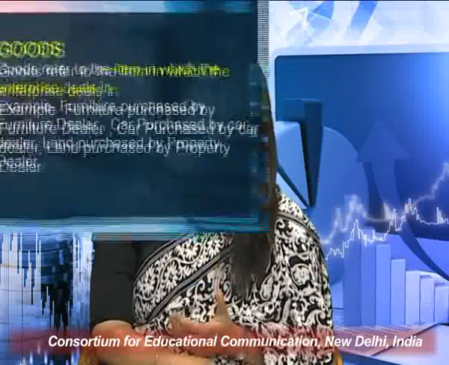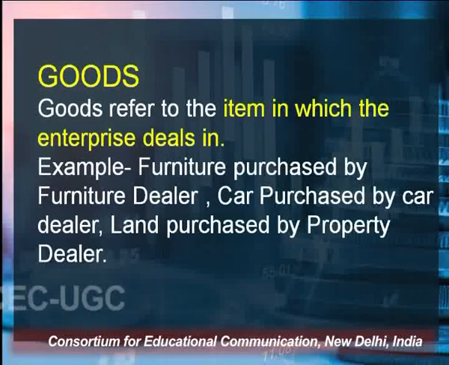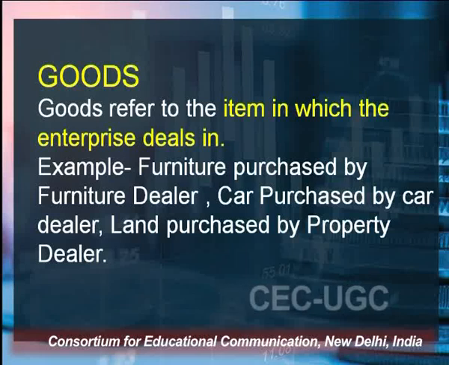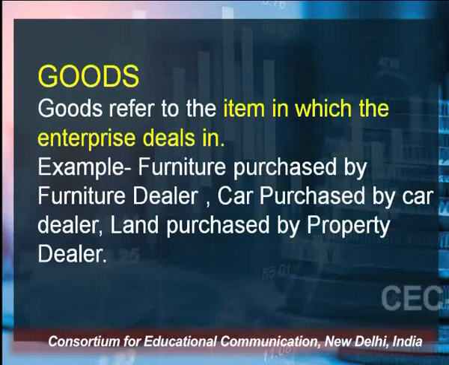And this capital would be shown on the asset side of the balance sheet. The next term is goods. Goods refer to the item in which the enterprise deals in. This is any item in which the enterprise deals in. Example: furniture purchased by furniture dealer. So, the furniture dealer is dealing in what? He is dealing into the furniture items. So, goods for him would be furniture.